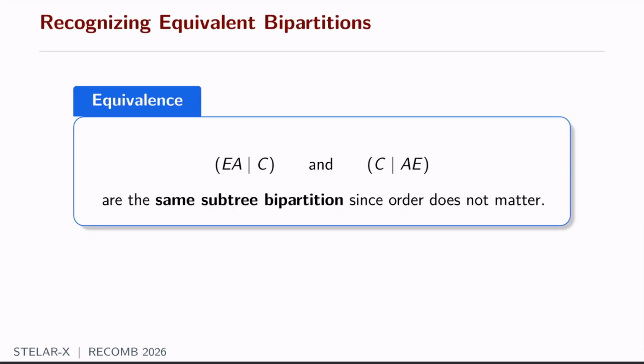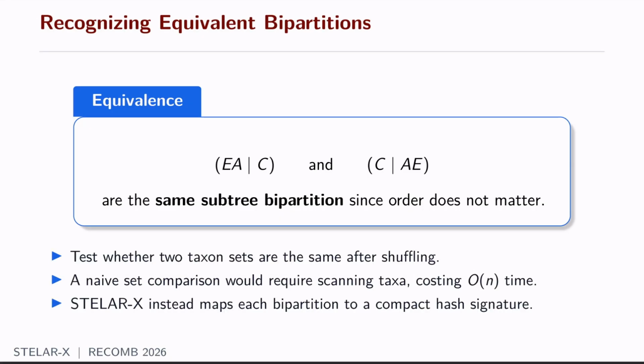Now, if we recall from our overview of STELAR-X, the next step was to recognize equivalent bipartitions and to detect which are the distinct ones. So what does equivalence mean? For instance, here A bar C and C bar A are basically the same bipartition because order does not matter here. Now, how do we test whether two of them are equivalent? Well, then we will need to test whether two sets of taxa are essentially the same after shuffling. We could do that with a naive set comparison, but that would require scanning all the taxa one by one, and it would cost order of n time per comparison.